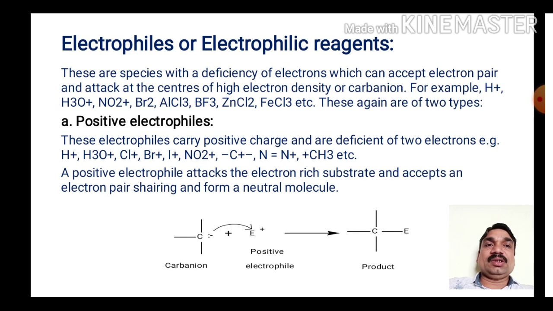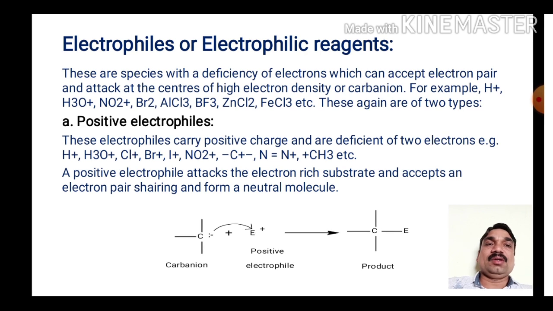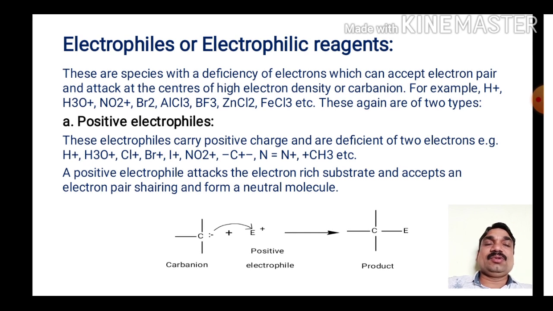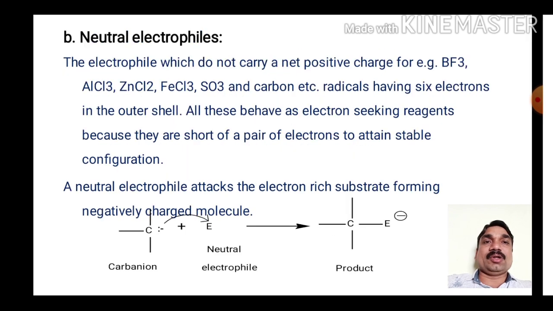A positively charged electrophile attacks the electron rich center in a substrate molecule and accepts an electron pair by sharing, and forms a neutral molecule, as we have seen in the case of nucleophile. Here a carbanion in the substrate molecule gets attacked by the positively charged electrophile and it results in the formation of a neutral product.